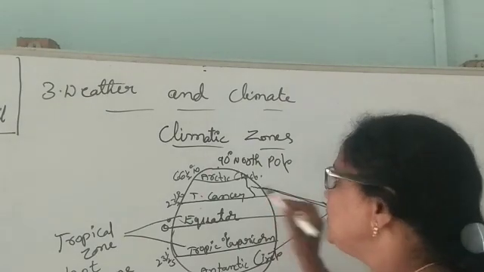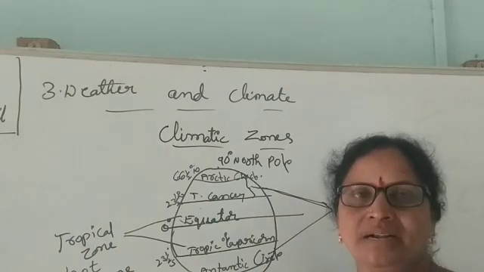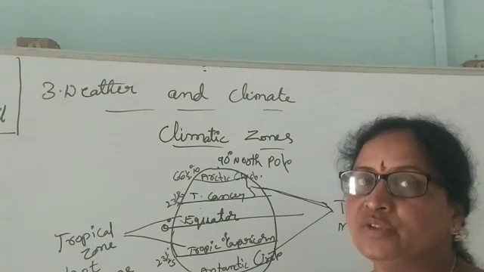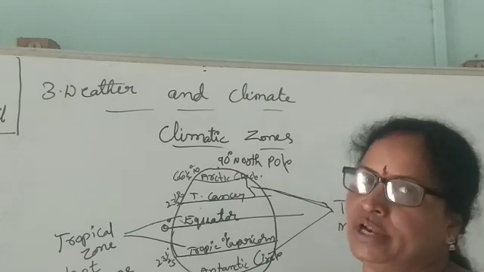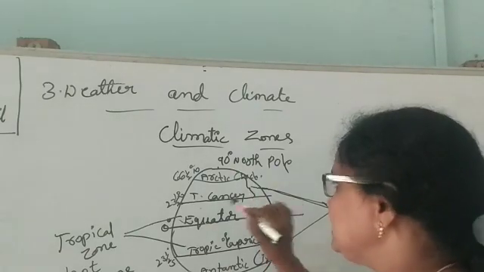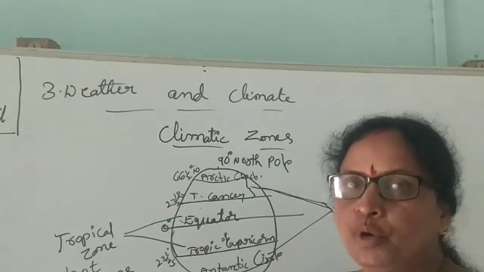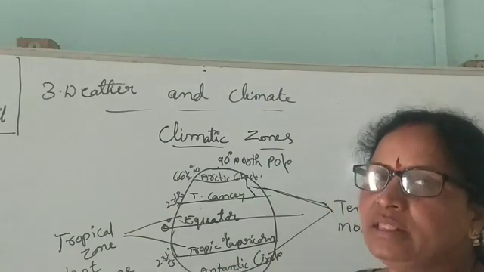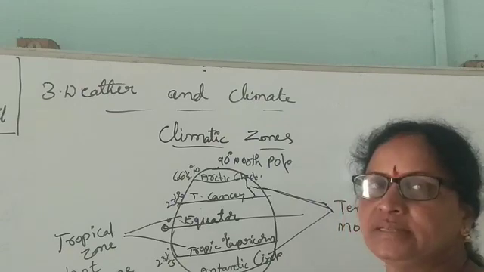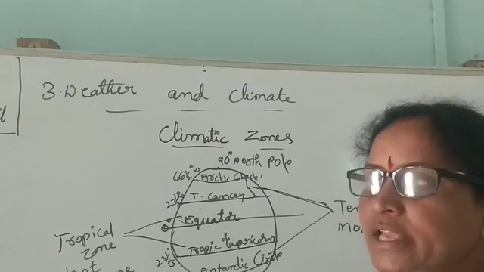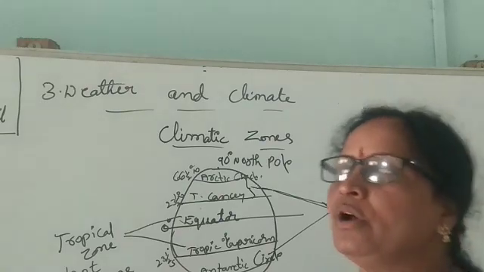Okay na? These places are called a temperate zone. These places are suitable to live. Here the climate is not very cool, not very hot.